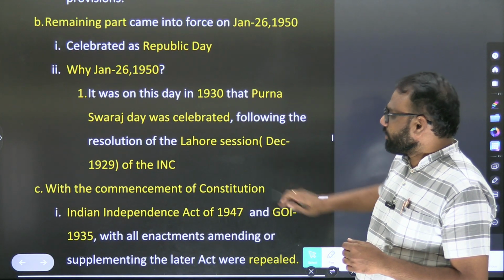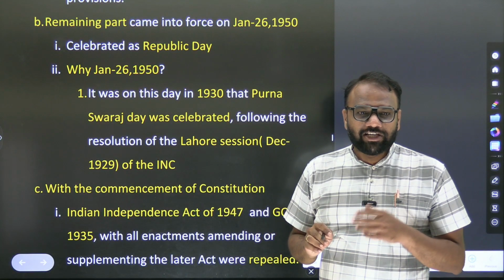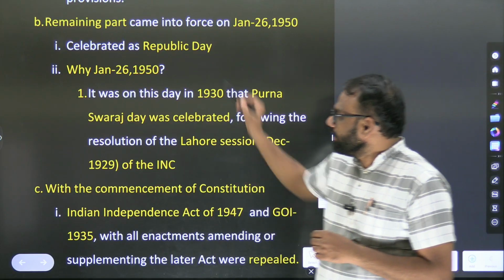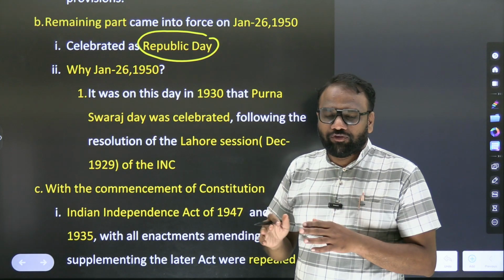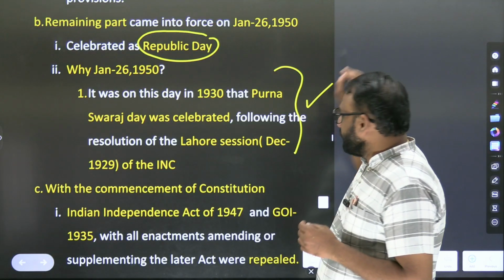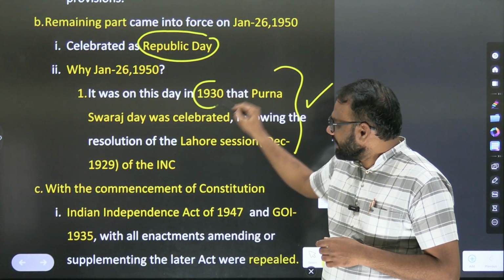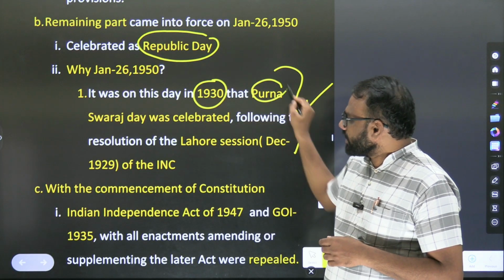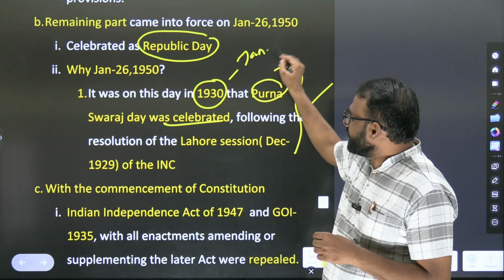Okay. So the general question is, why not November 26, 1949? Why January 26 itself? On January 26, all the other remaining parts of the Constitution came into force and it is celebrated as Republic Day. So this reason is important. Why is this reason important? Because in 1930, Purna Swaraj was celebrated. On which day? January 26.